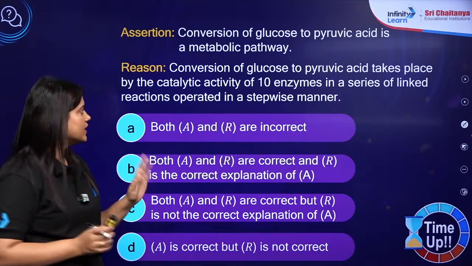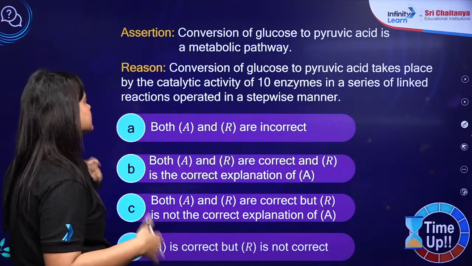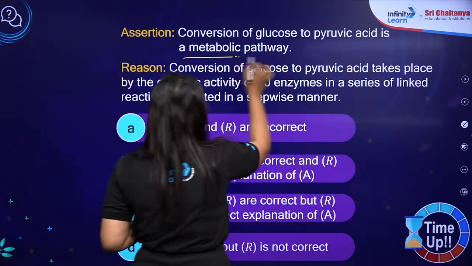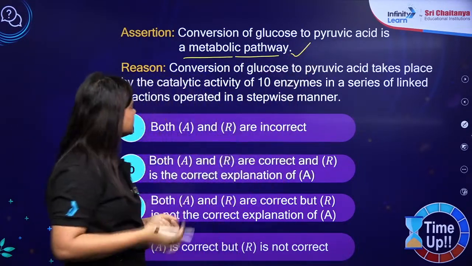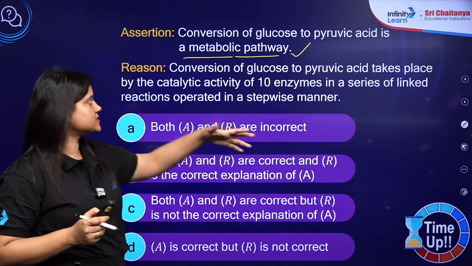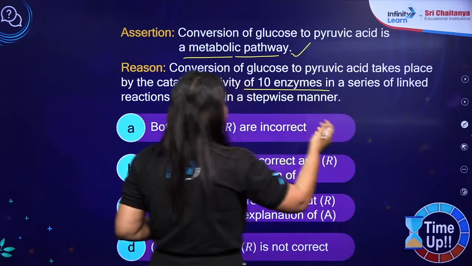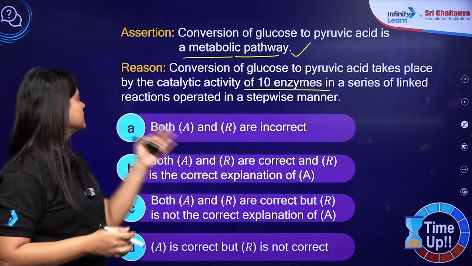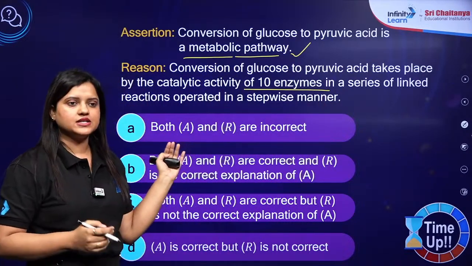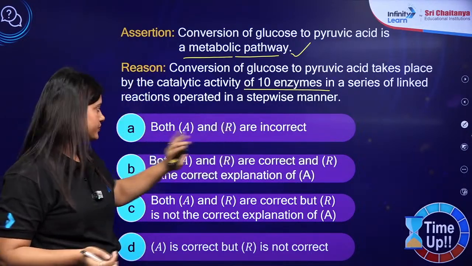Okay, let's see. Conversion of glucose to pyruvic acid is a metabolic pathway. This is right. So we will see what happens when glucose is converted into pyruvic acid. 10 enzymes are involved and there is a series of linked reactions. So definitely it is a type of metabolism. So that's why assertion is also true.